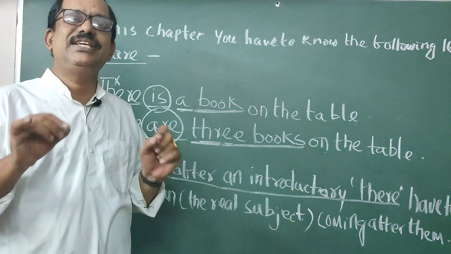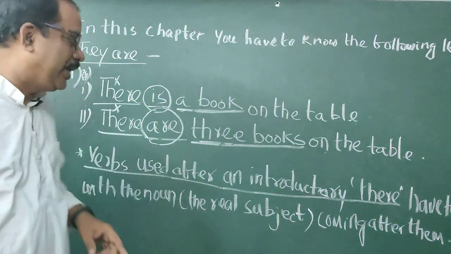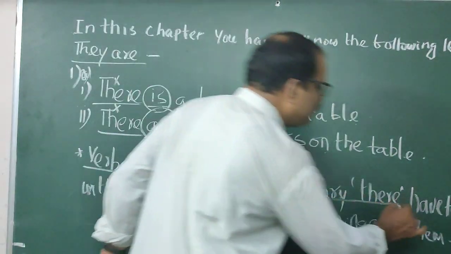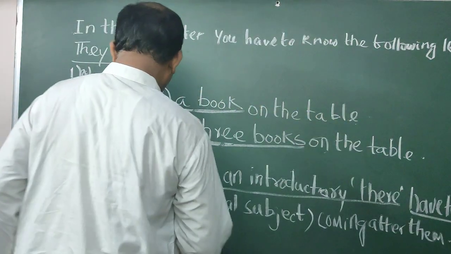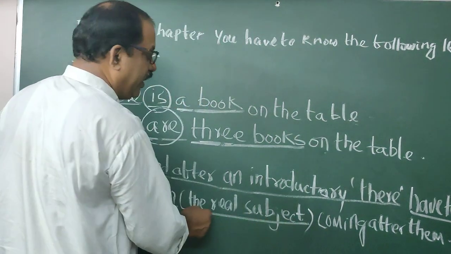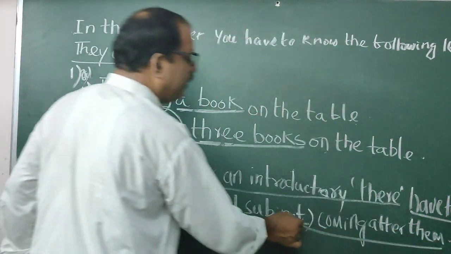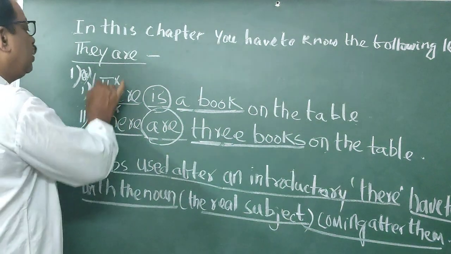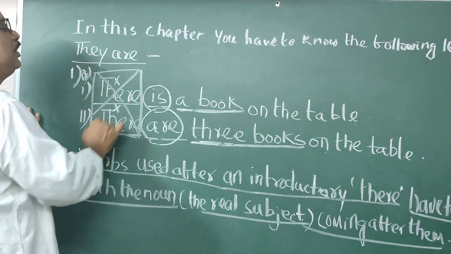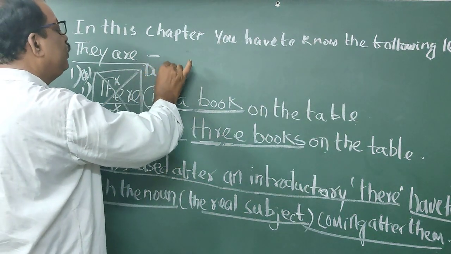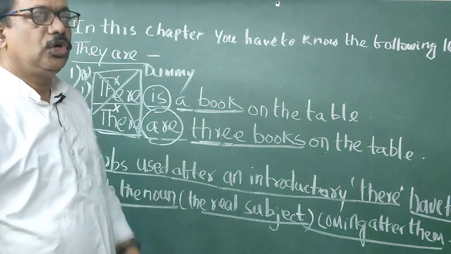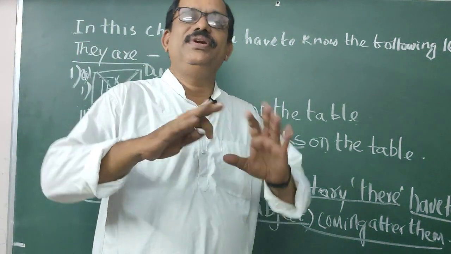Introductory there means if a sentence begins with there, here both the sentences begin with there, the verb has to agree with the noun, the real subject coming after them. These two are called introductory there. They have no value at all. They are called dummy, D-U-M-M-Y, dummy there. The dummy word is used in films.